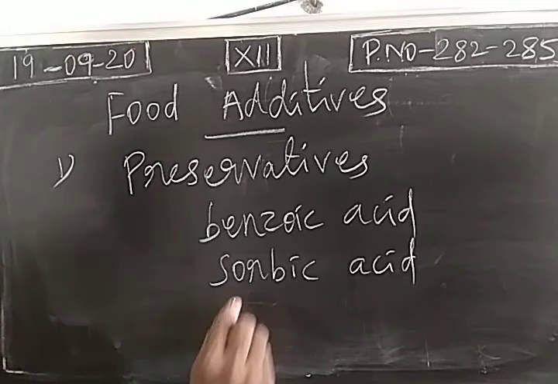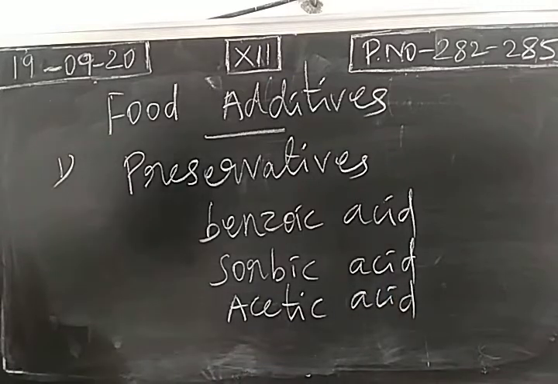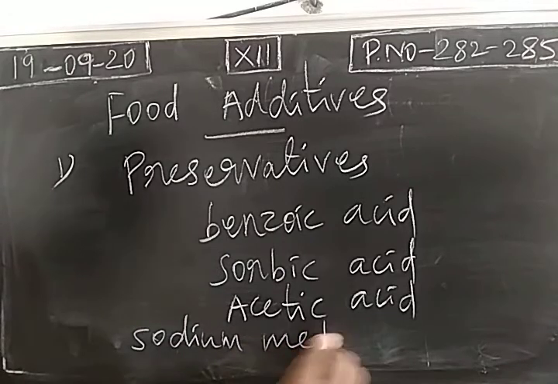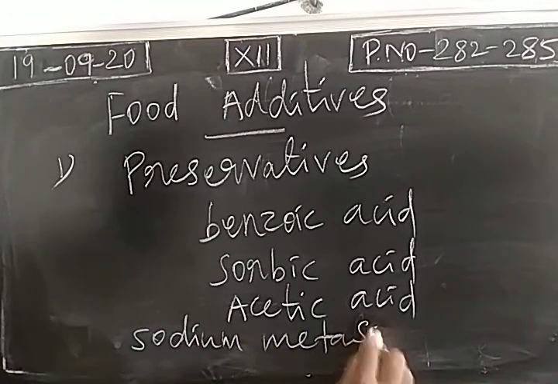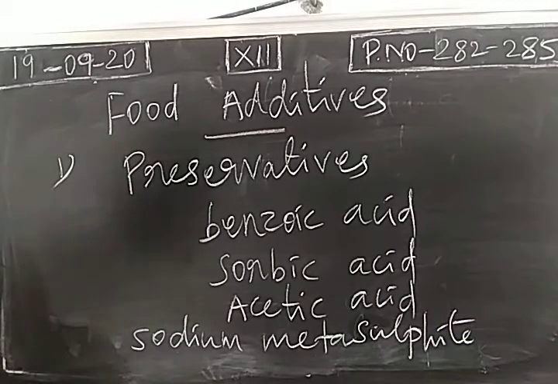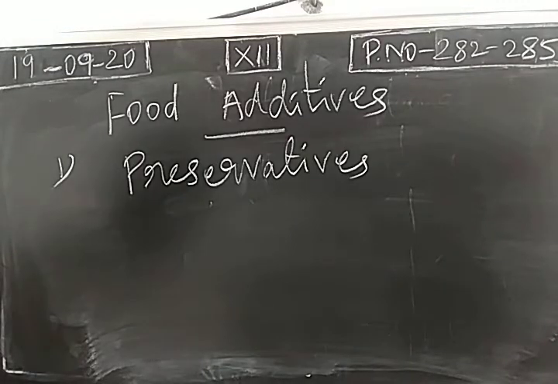Next one, acetic acid. Acetic acid is a very good preservative in the preparation of pickles as well as preserved vegetables. Next, sodium metasulfite. Sodium metasulfite is used as a preservative for fresh vegetables as well as fruits. Next example, sucrose esters.